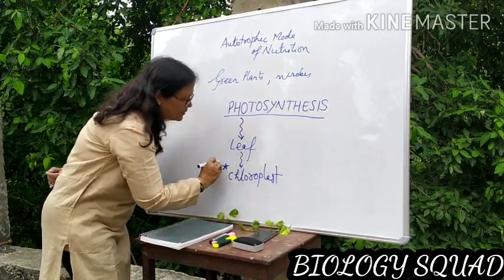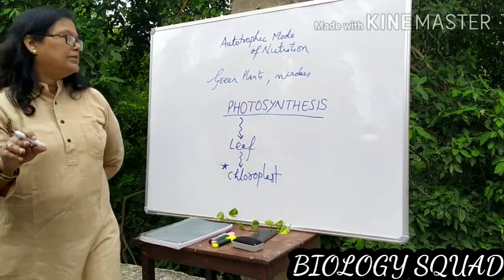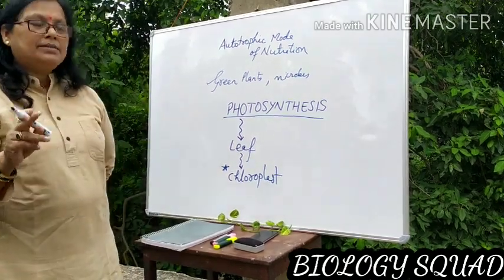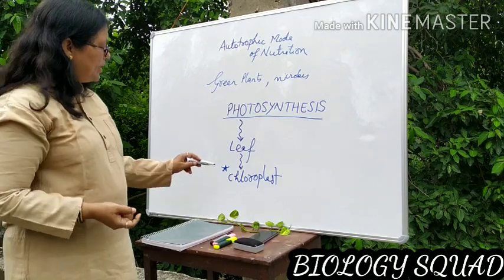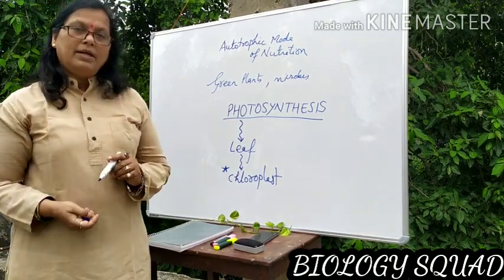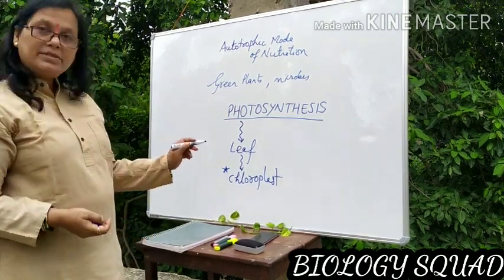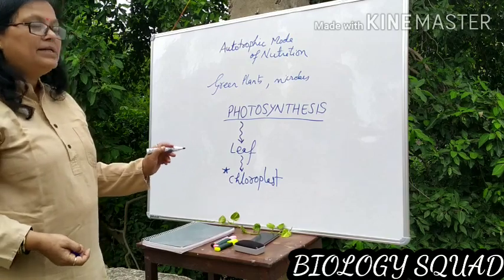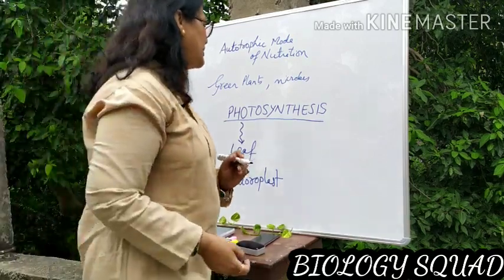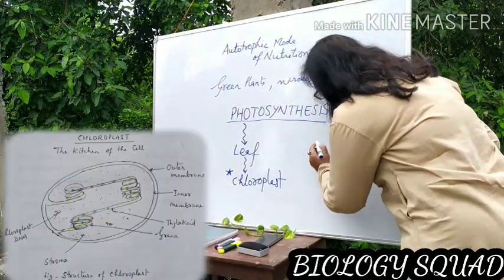Chloroplast is the site for photosynthesis in plants. Its structure is also very interesting. Let us see its structure.